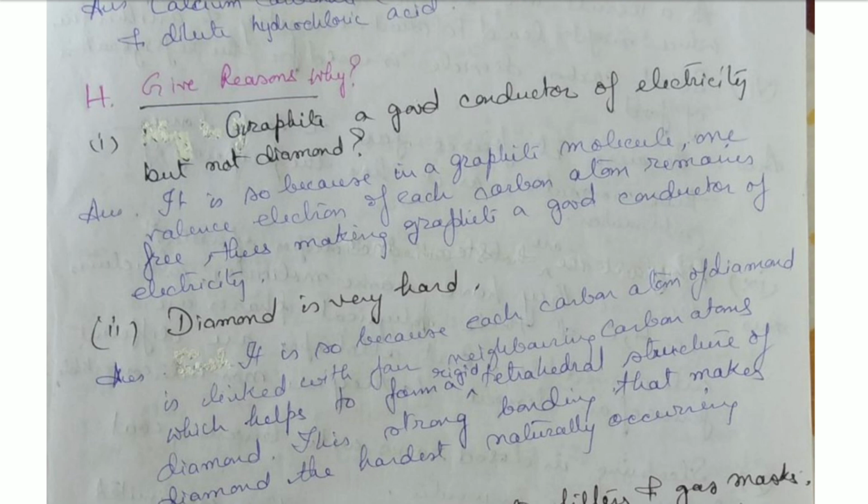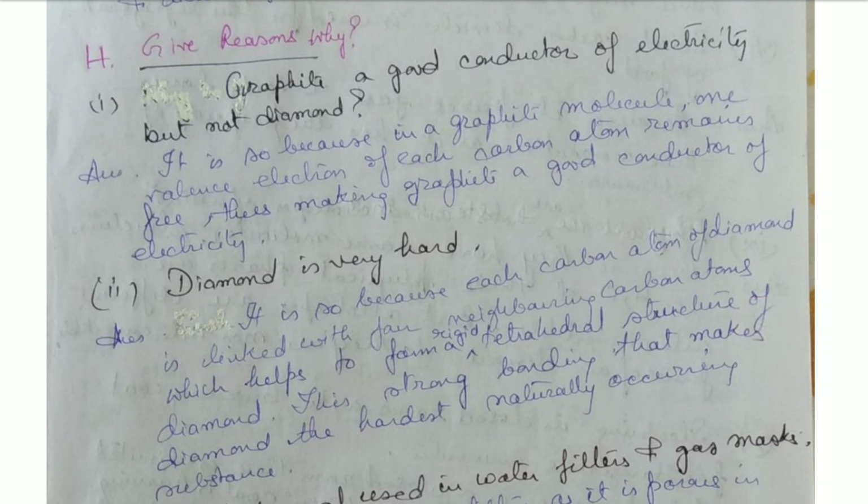Why is it so? It is so because in graphite, one valence electron of each carbon atom remains free. Each carbon atom present in graphite has one valence electron that is free, and that makes graphite a good conductor of electricity, and even heat also. But diamond does not have these free electrons, and that's why it's a bad conductor of electricity.